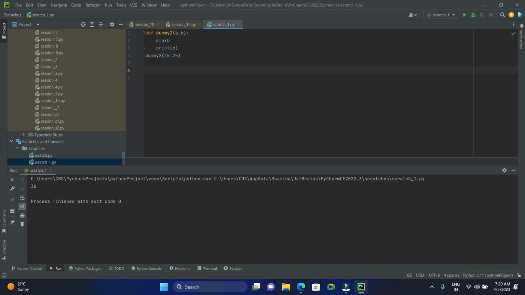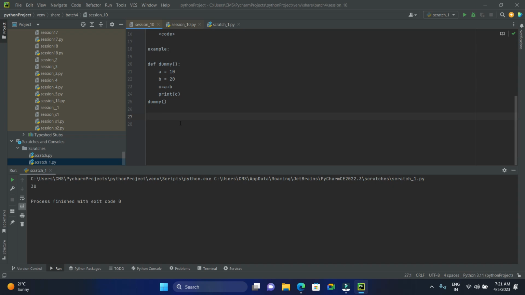Next, we have discussed calling a function. Then we'll go with pass by value and pass by reference. There are two things to make a note of in functions: pass by value and pass by reference. So this is passing arguments. How do we pass arguments? The arguments come up in between parentheses.